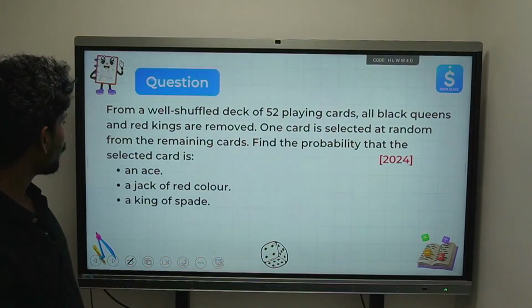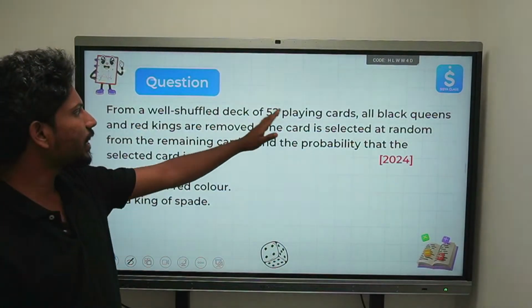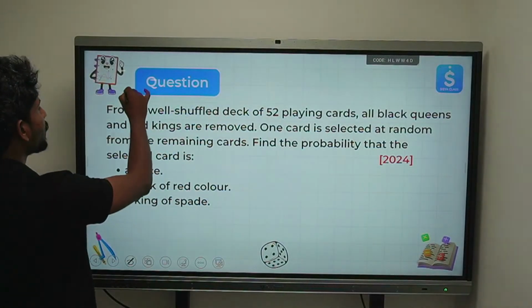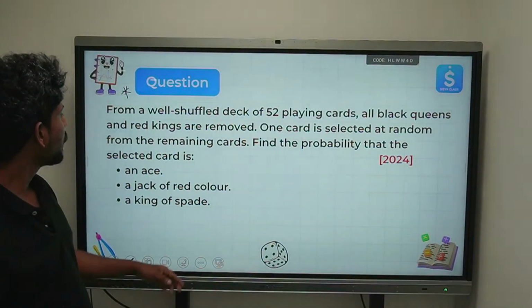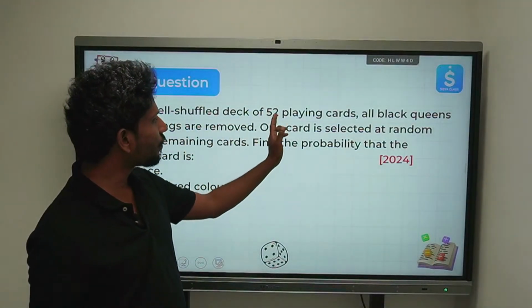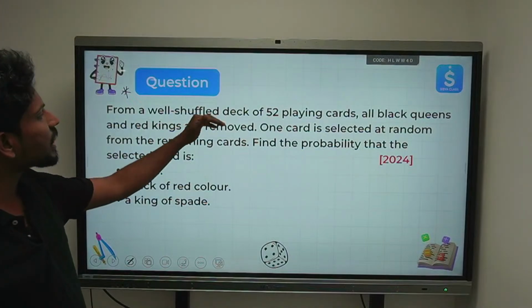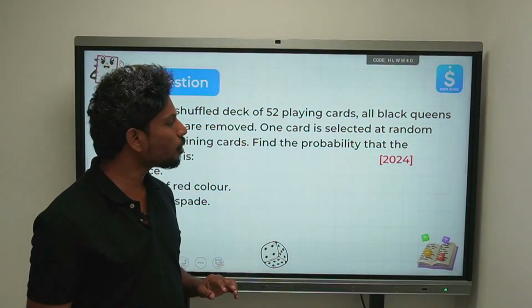Now, let's see the next question. Again, it is related to cards. From well shuffled cards, now this is a little more tricky. It was asked in the 2024 exam. From a well shuffled deck of 52 cards, a black queens and a red kings are removed.